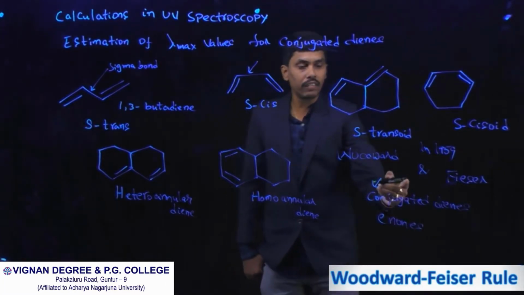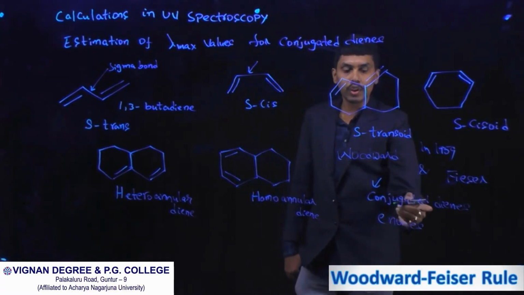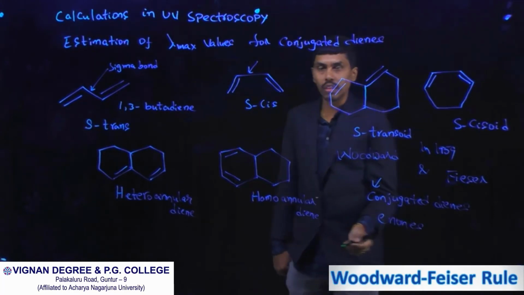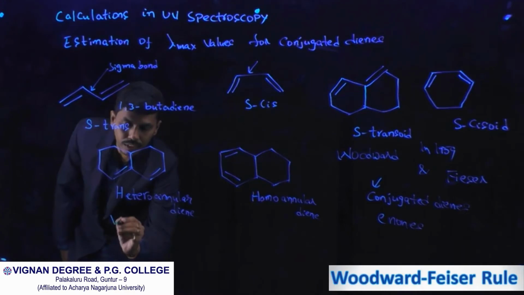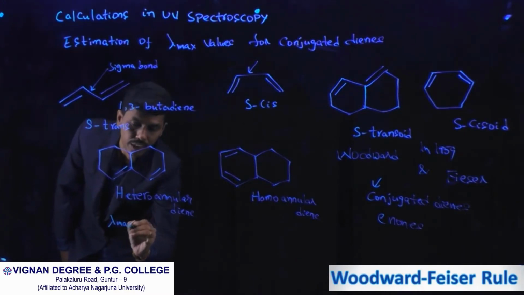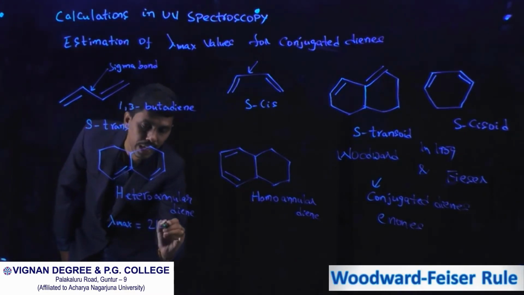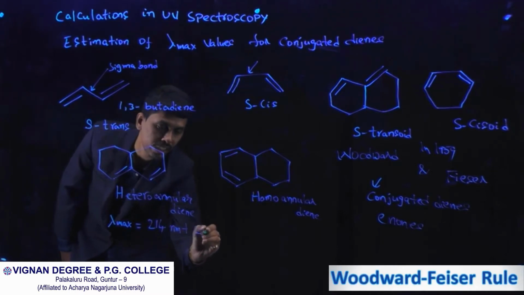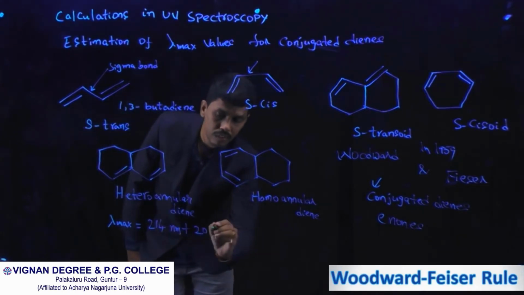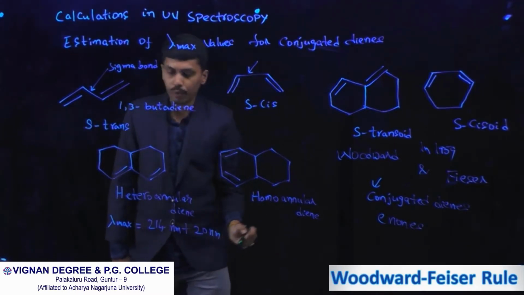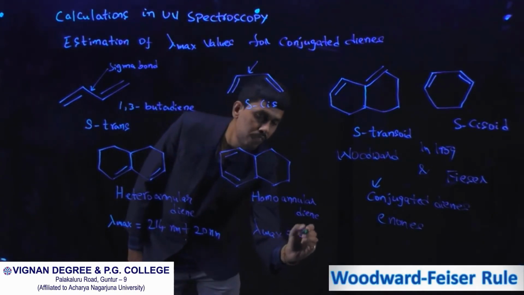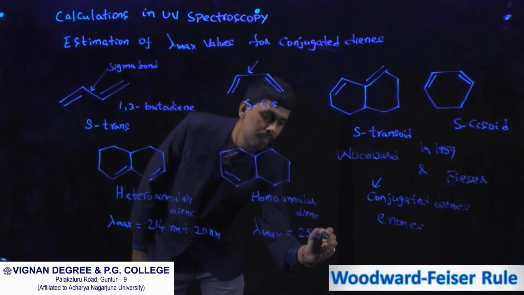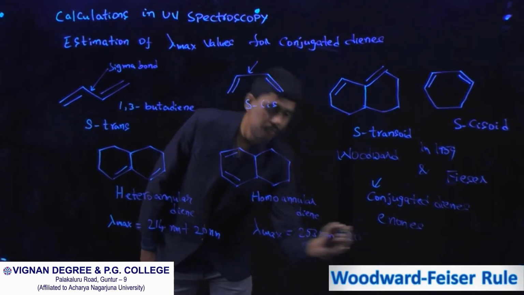For heteroannular diene, the lambda maximum is 214 nanometers plus increments. For homoannular diene, lambda maximum is 253 nanometers plus increments.